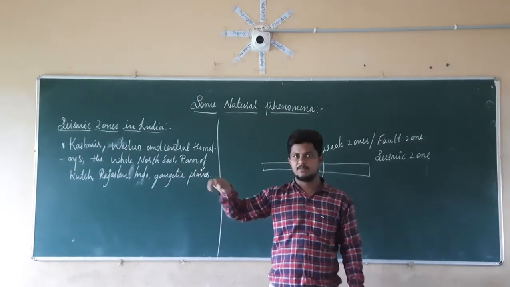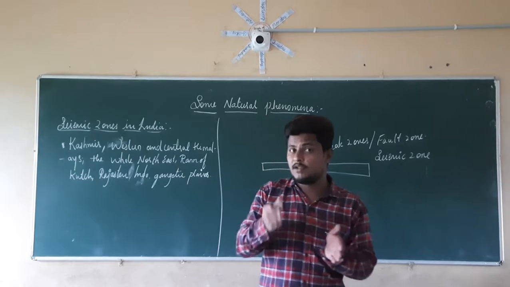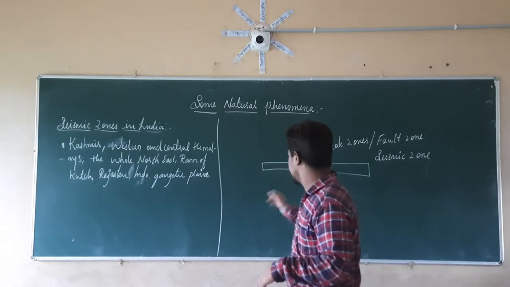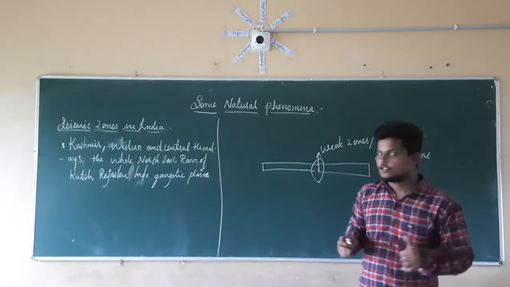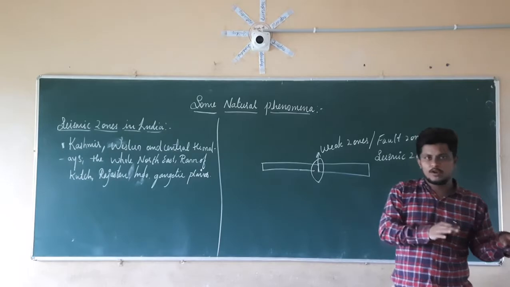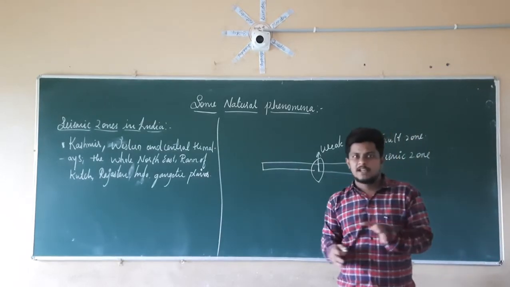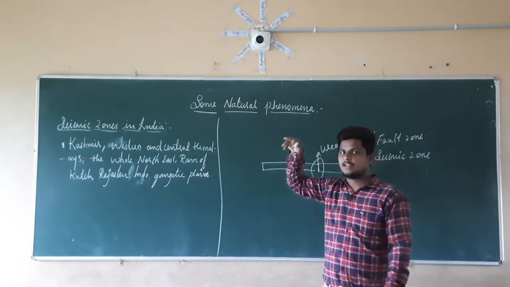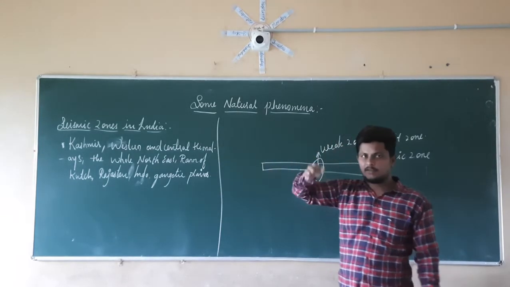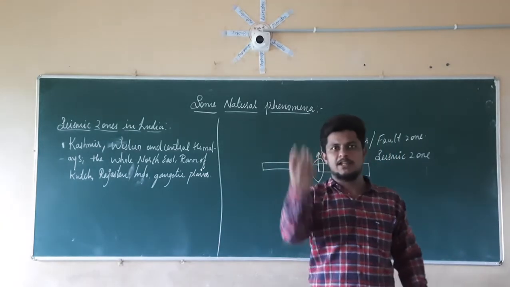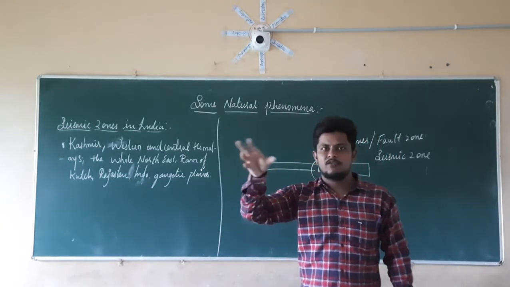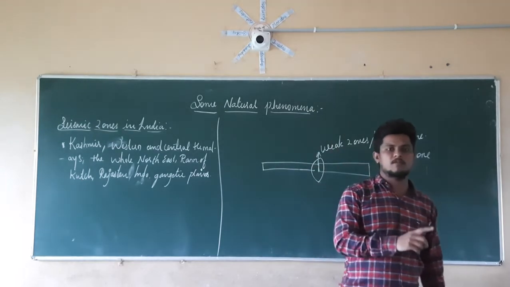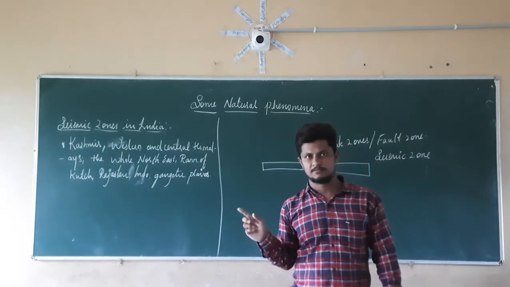For that reason, they are becoming the seismic zones, as well as for the formation of the Himalayas also. It is the plate. These plates are the main reason. So when these plates move from one point to another point, when they come in contact with the boundary which is present at the Himalaya region, the soil which is present is erupted in the upward direction. When it is erupted, then the formation of the Himalaya takes place. So because of them, Himalaya is also one of the major seismic zones in India.